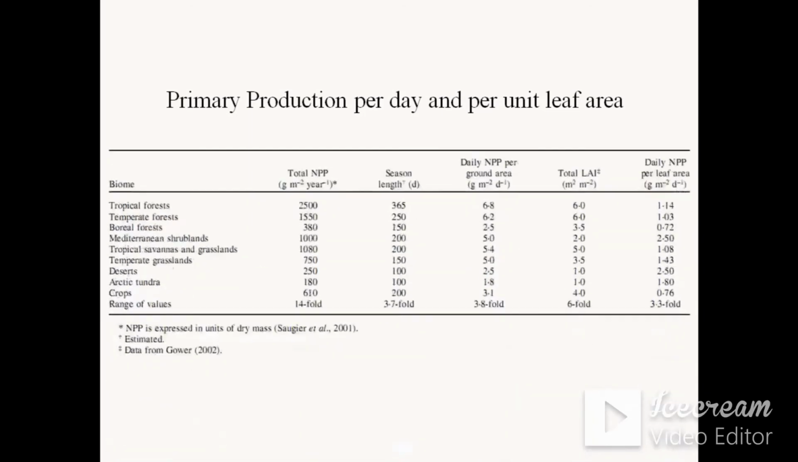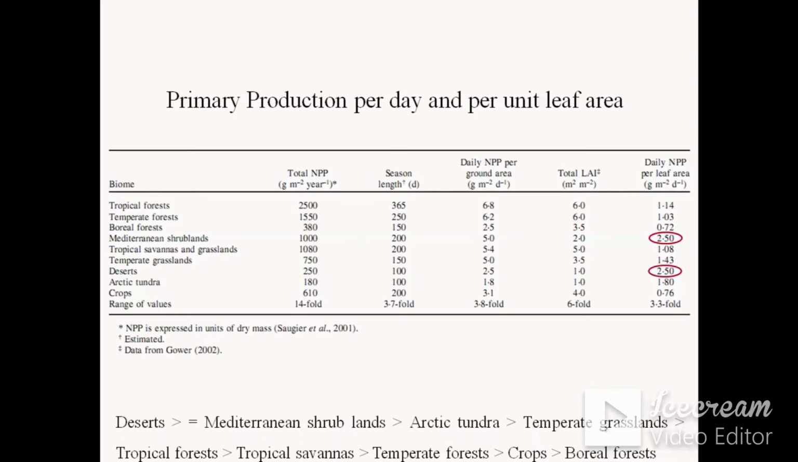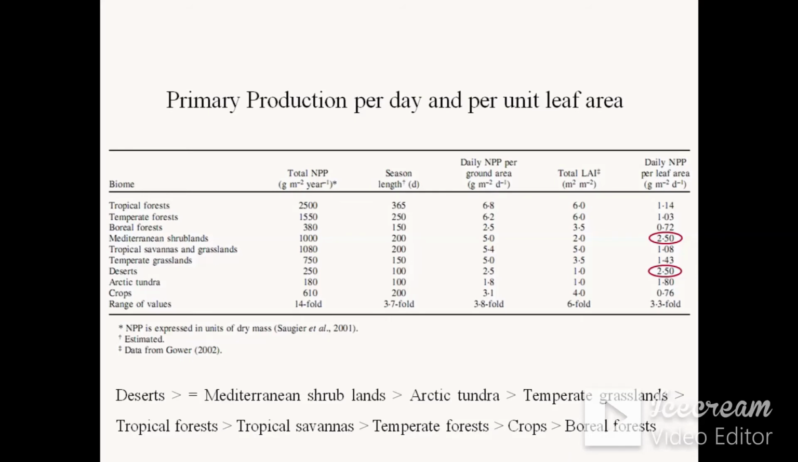If we compare the primary production per day and per unit leaf area, it also varies across different ecosystems, and it is highest for Mediterranean shrublands and deserts, because the ratio of daily primary productivity to leaf area index is highest in Mediterranean shrublands and deserts. The primary production per day and per unit leaf area is in the order of desert, which is equal to Mediterranean shrublands, greater than Arctic tundra, greater than temperate grassland, greater than tropical forest, greater than tropical savannas, followed by temperate forest, crops and boreal forest.